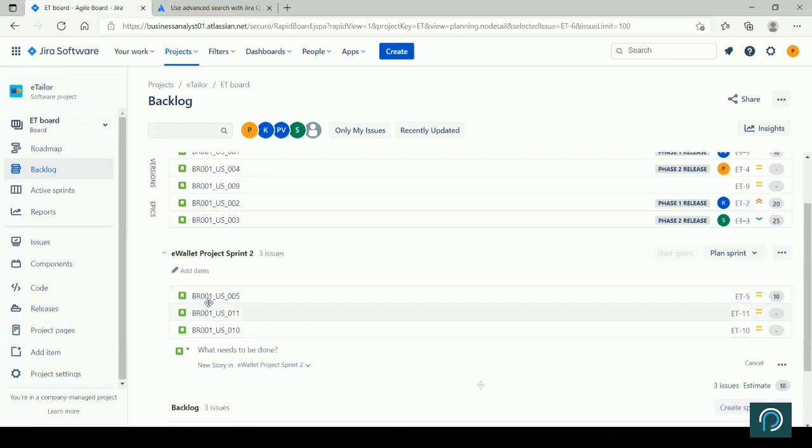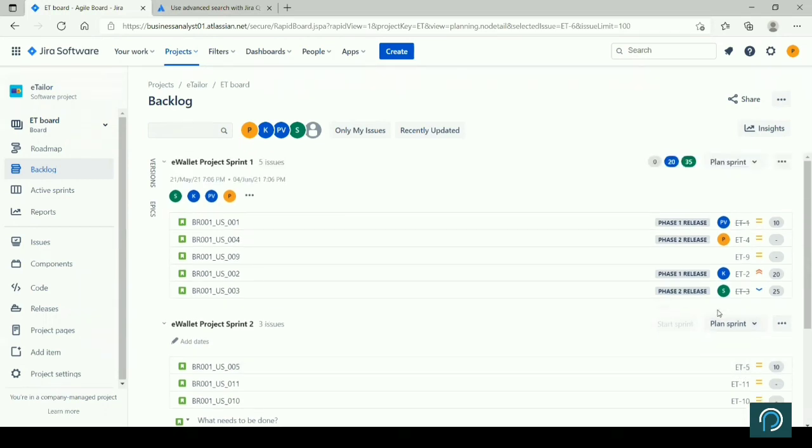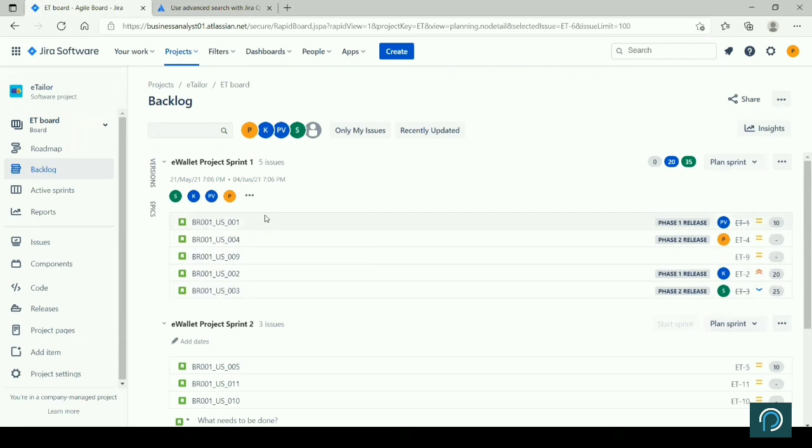So for this particular sprint, you have these 3 items. Some of the story points are already there. For this particular item, story point is 3. You have not started this sprint, right? If you start this sprint, then you will see. Now this particular sprint is in progress. This is a future sprint that you have not planned. This is the current sprint, for example, which you are running, right? This is completed, so not current. Yeah, so you can modify.